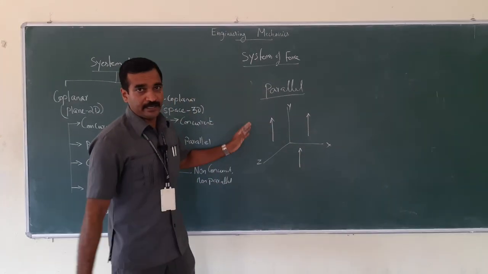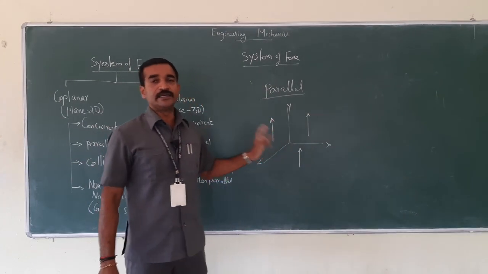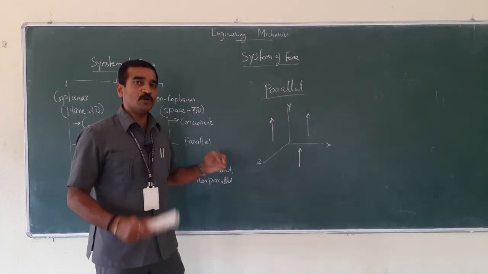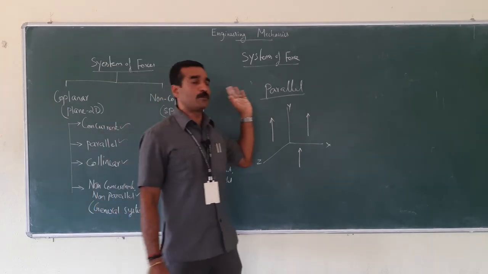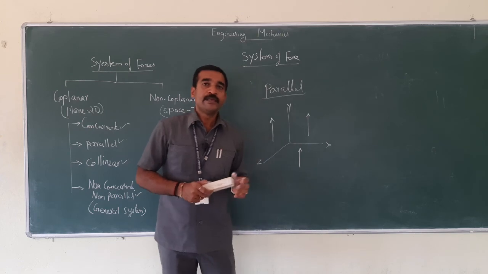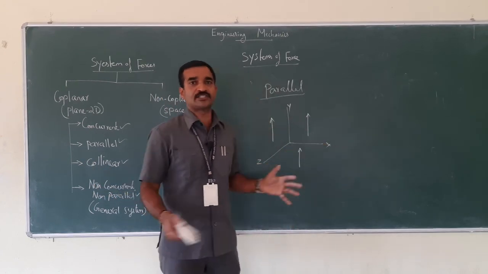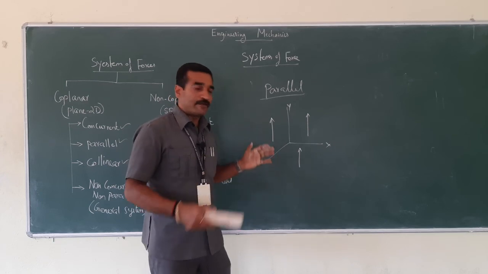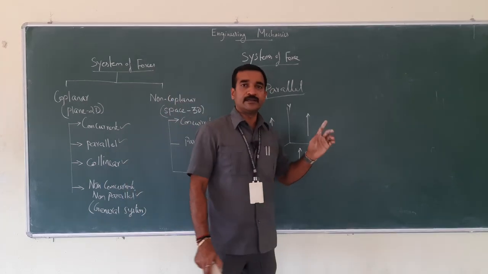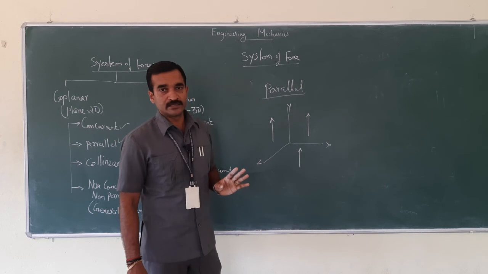So all the 3 are parallel to each other but in different planes. So what would be the definition for the non-coplanar parallel forces? A set of various external forces whose lines of action are parallel to each other but in different planes.